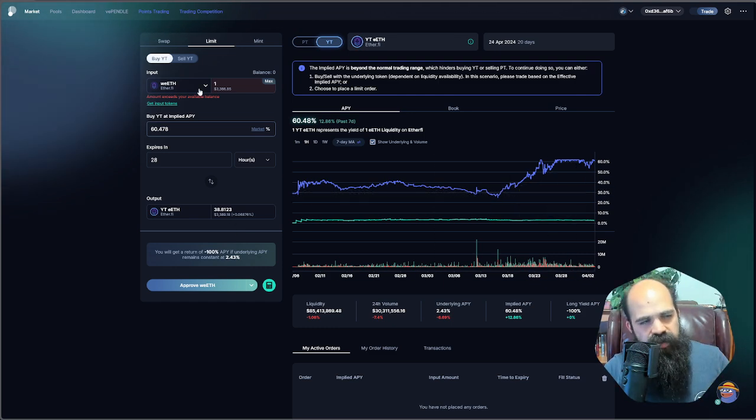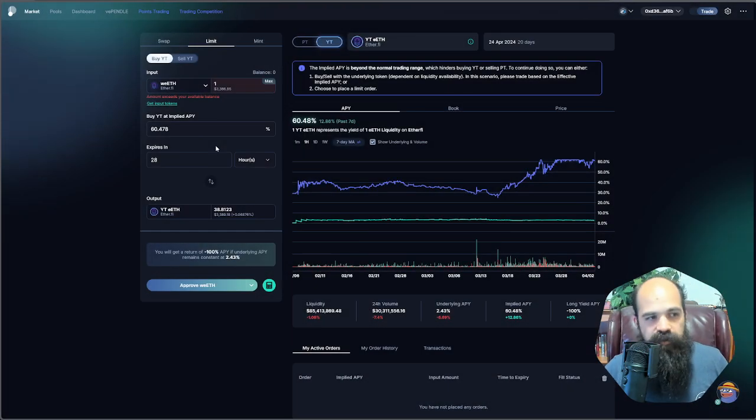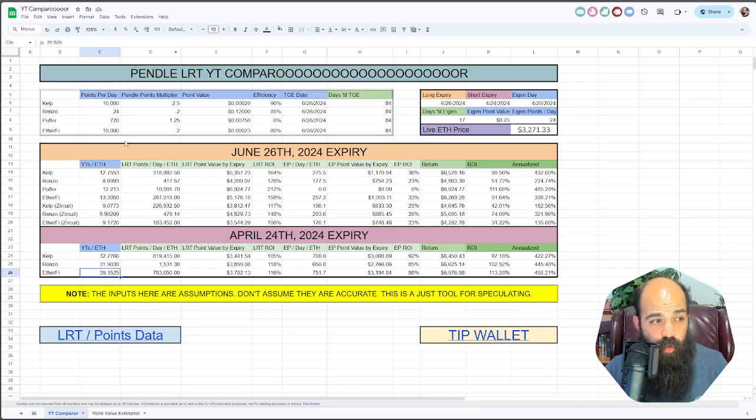Now this is weETH, which is worth more than an ETH. So keep that in mind, but still you'll get a much better rate. I highly recommend using limit orders for any of these short dated because they are very, very hard to enter into without doing that. All right, so you enter those and you're done. That's all of the inputs you had to do. Congratulations, you can now speculate to your heart's content.